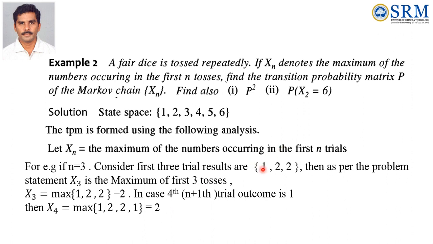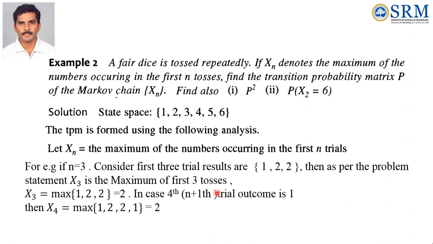In case all values are 1, 1, 1, then X3 equal to 1, and then X4 also equal to 1, that is possible. But here we already obtained 2 as the maximum number.